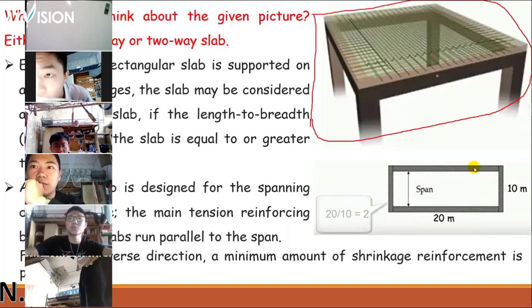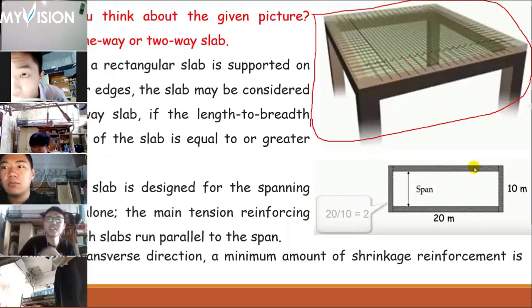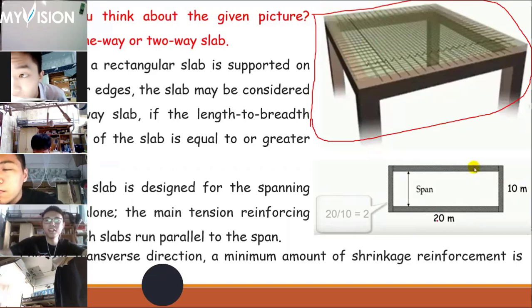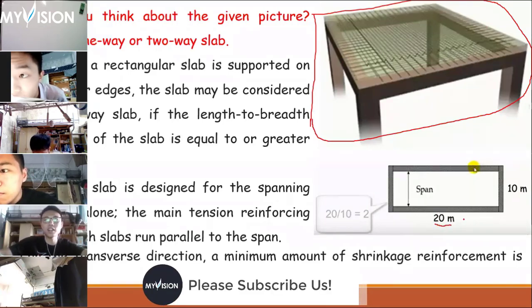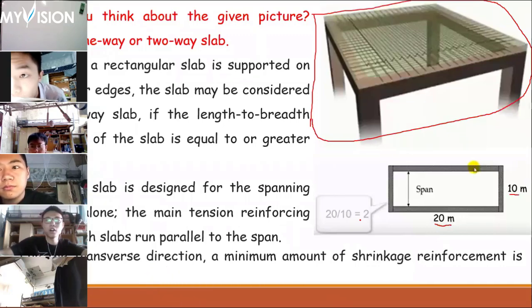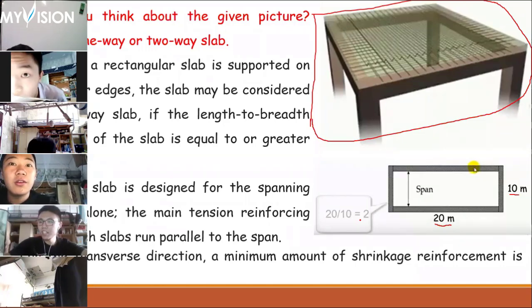But physically you can say it's a two-way slab, because the beams are on four sides. But if the dimension is like this, if the longer span is 20 meters and the shorter span is 10 meters, 20 divided by 10 is equal to 2. If the ratio is equal to 2, then what can we say? It's a one-way or two-way? One. It's a one-way slab.